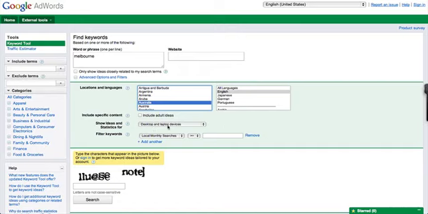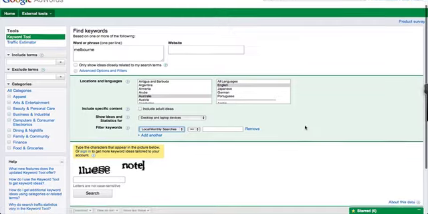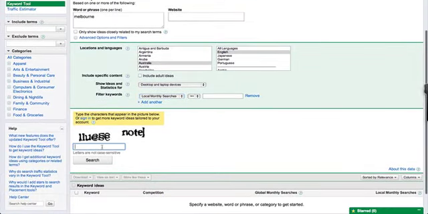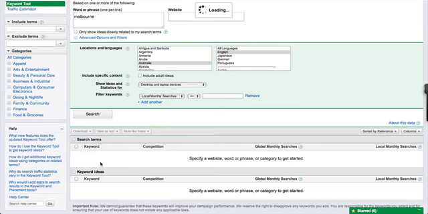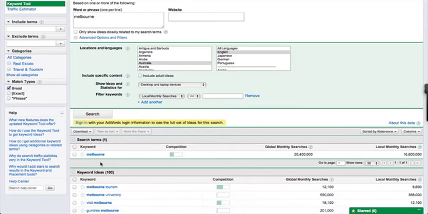Now you can remove desktop, laptop devices, monthly searches, all those sorts of things. You do have some options here to tailor make it, but it's better if you just leave it in the first couple of sessions. So then we'll put in the captcha, which is always a pain, nobody does it well, and the results are often intermittent. So we then get a search return.